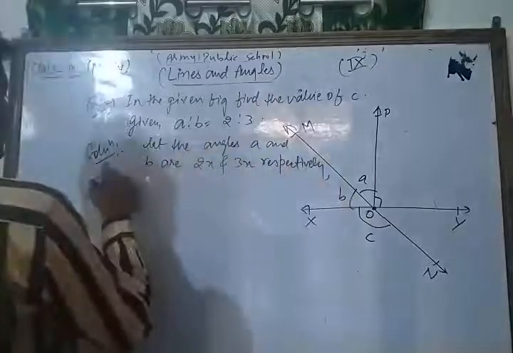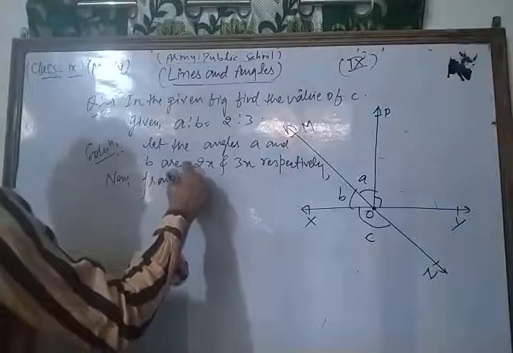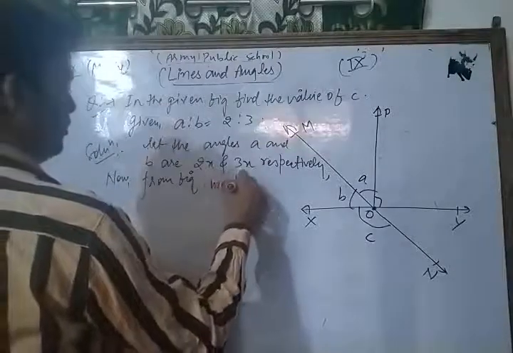Now, from the figure, let's see what we have.